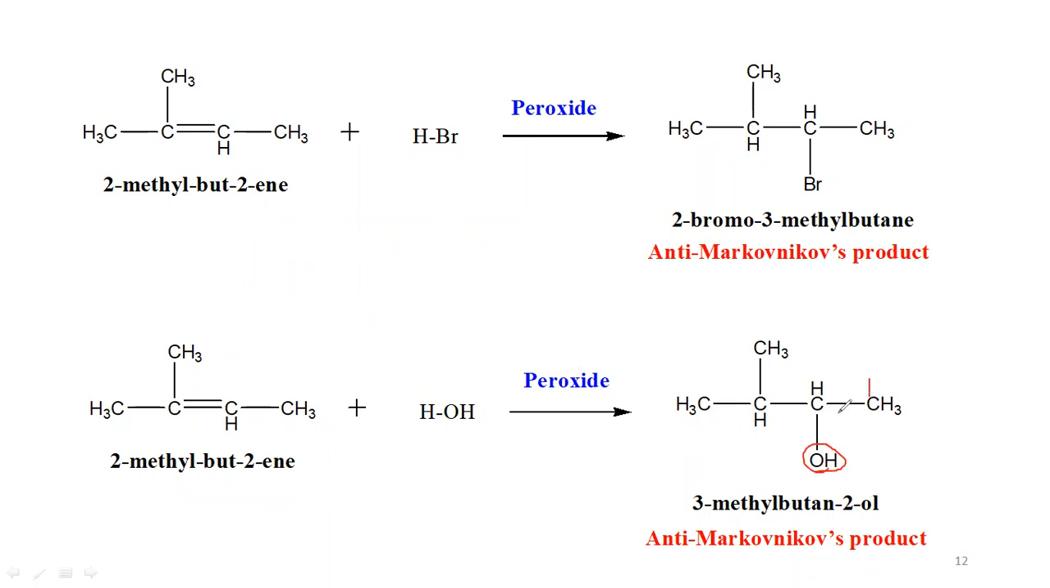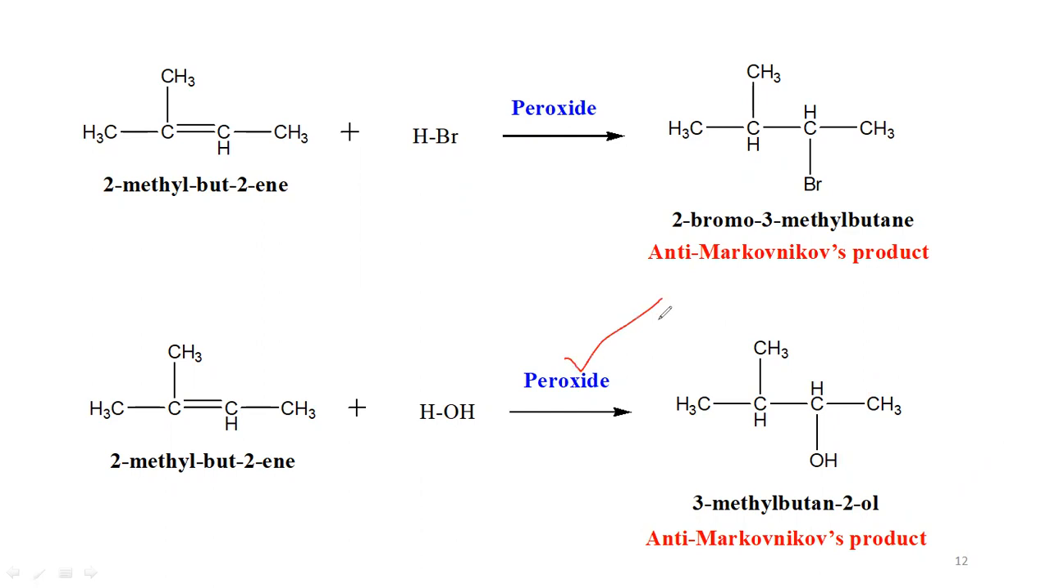If you give the numbering 1, 2, 3, 4, at the second position you have the alcohol, so 2-butanol, or butan-2-ol. At the third position you have the substituent, a methyl group. So 3-methyl-2-butanol is the anti-Markovnikov's product. All of this occurs through the free radical addition mechanism in the presence of peroxide.